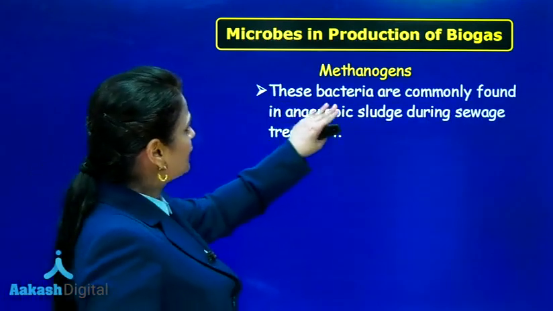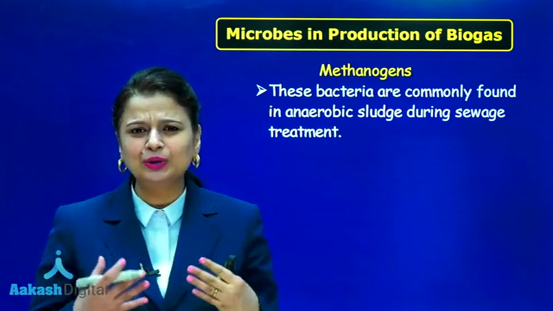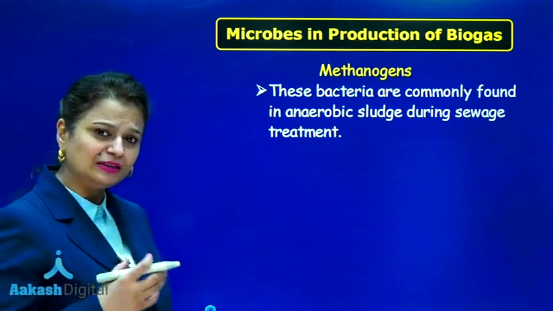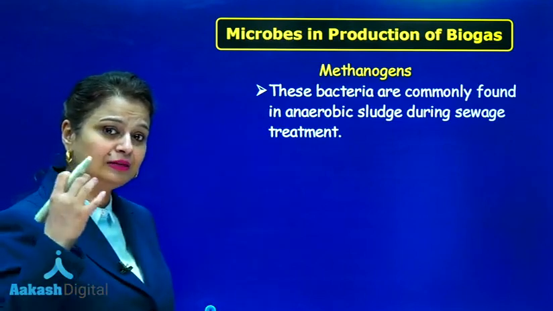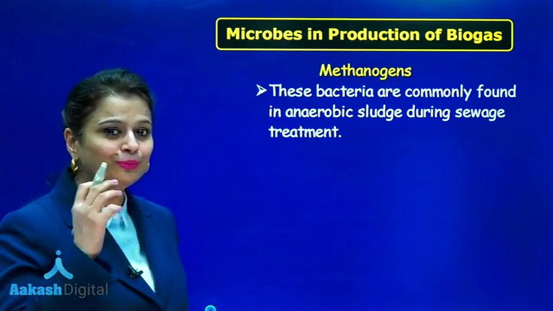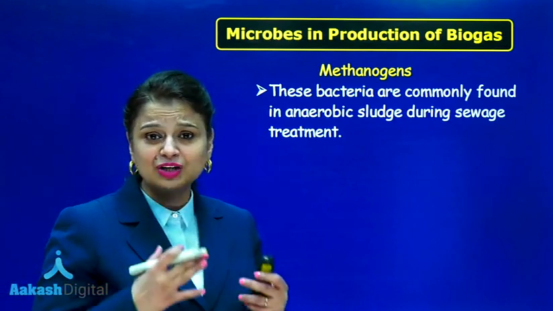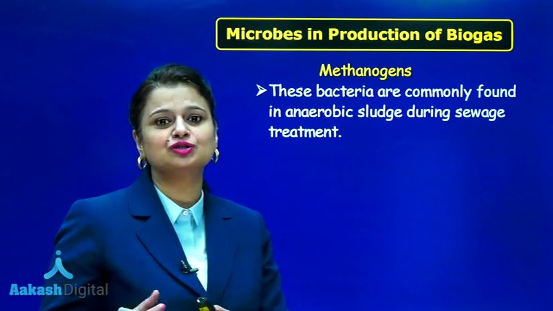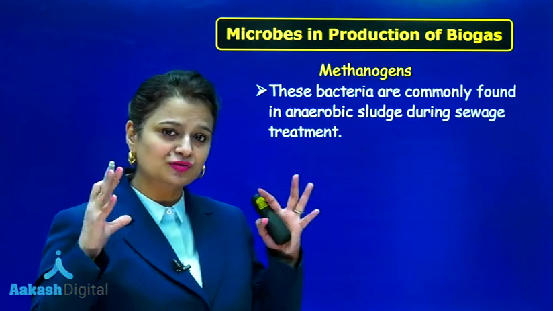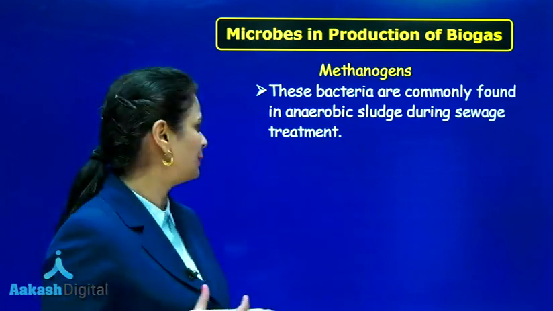Now, these bacteria are commonly found in anaerobic sludge. Sewage has a good amount of anaerobic bacteria. Along with that, these bacteria are also present in cattle dung. In the cattle's stomach, that is the rumen, these bacteria are present. They help in digestion of cellulose, and play an important role in the nutrition of cattle. So, cattle dung is rich in methanogens. Cattle dung is used for synthesis of biogas.